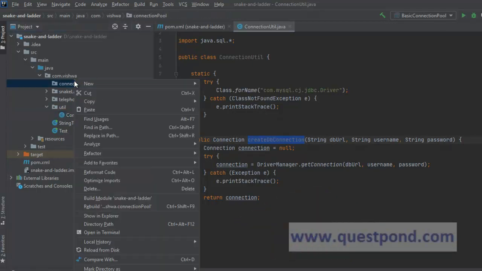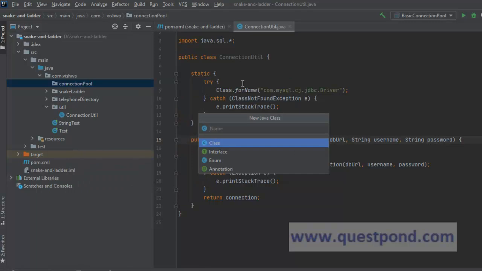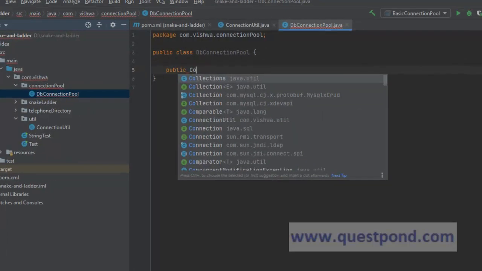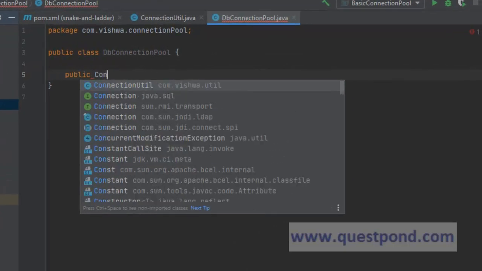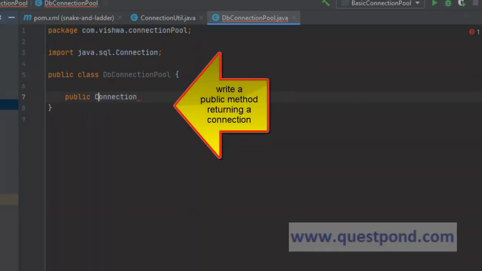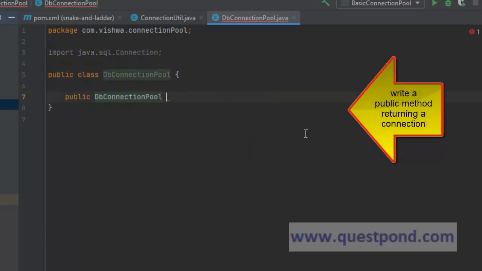Now we will use this class within our pooling class. So let's call this DBConnectionPool. Now within this DBConnectionPool, we will expose a public method which returns a connection pool, getDBConnectionPool, correct?